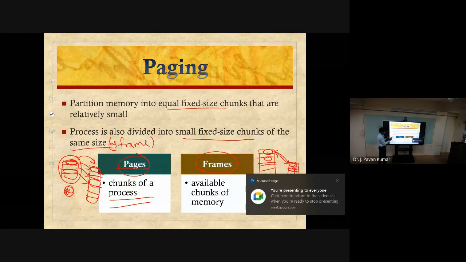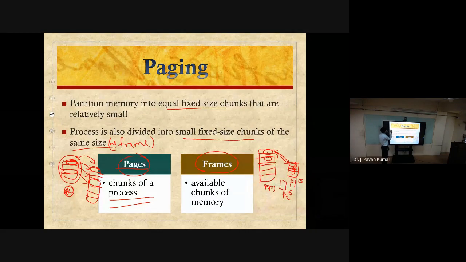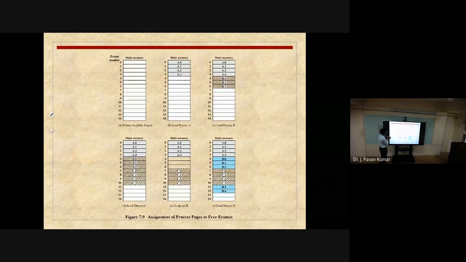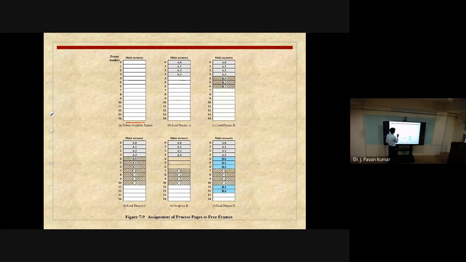Now, let's see how paging will be implemented with the support of hardware. Yeah, this is the example. I think we discussed this in the previous class. Just observe here. We are dividing the main memory into equal size partitions. Here there are 15 available frames, 0 to 14, all available.